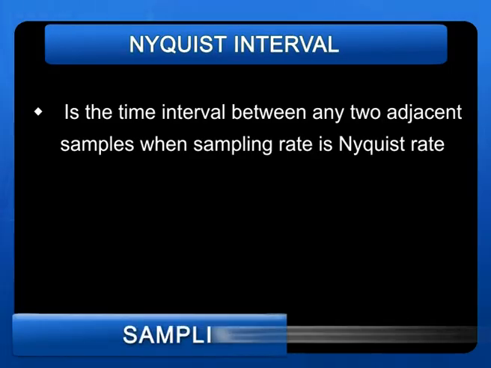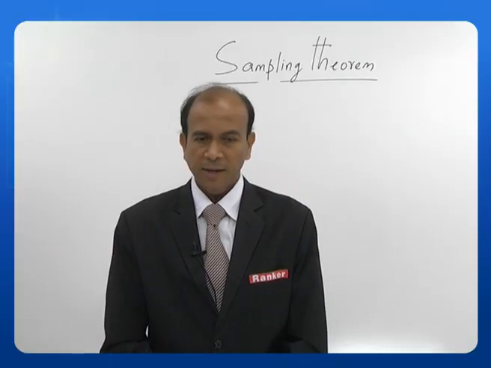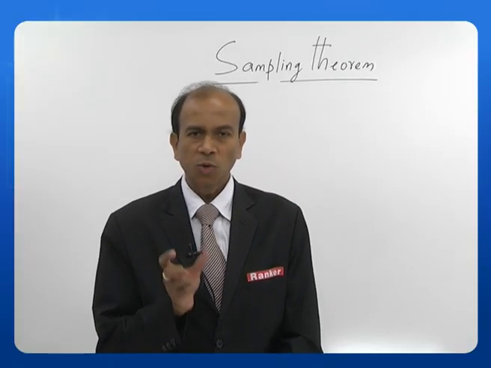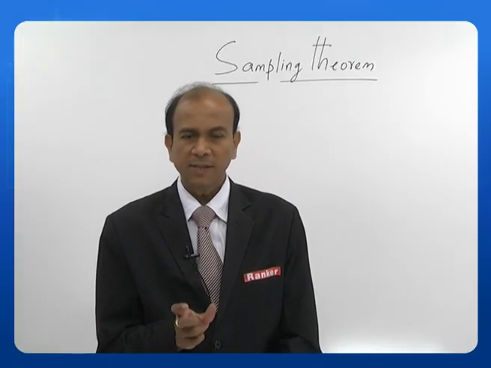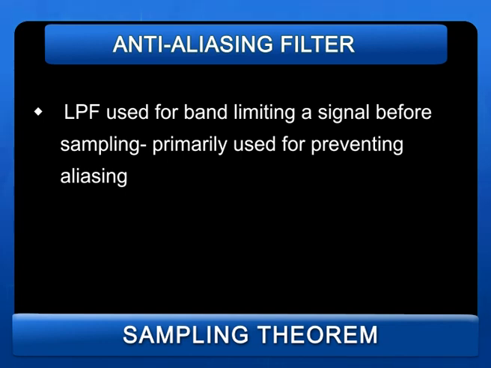And let us define what is called the Nyquist interval. Nyquist interval is the time interval between any two adjacent samples when the sampling rate is the Nyquist rate. That is, the distance or time interval between two samples is called the Nyquist interval. Let us define what is an anti-aliasing filter. An anti-aliasing filter is a low pass filter used for band limiting a signal before sampling.